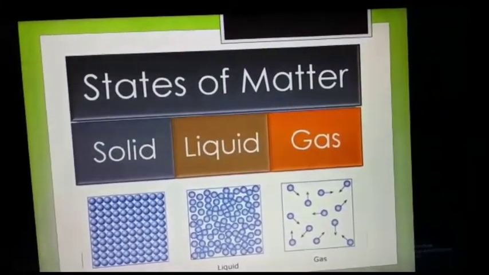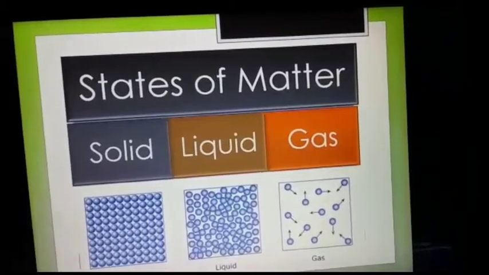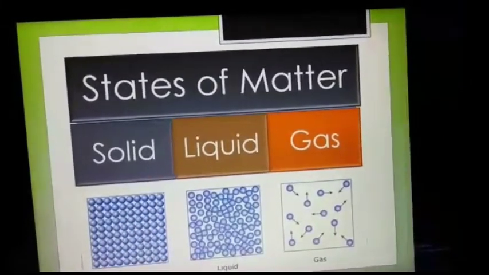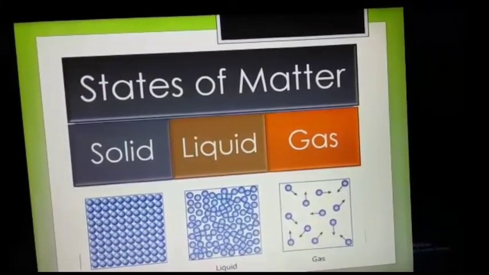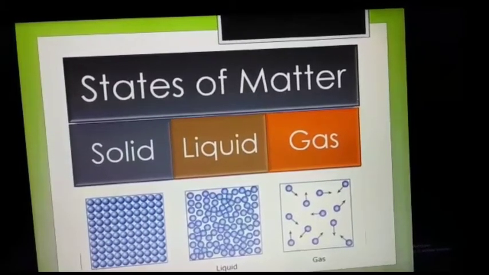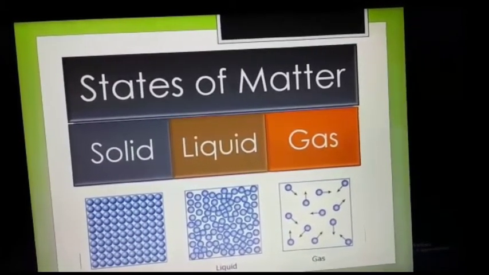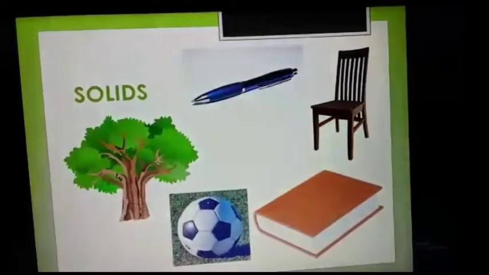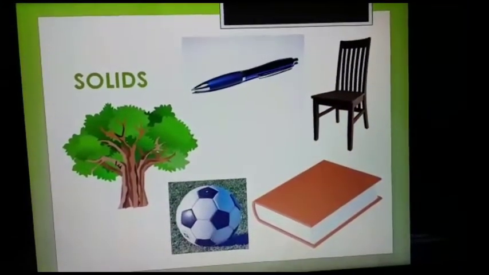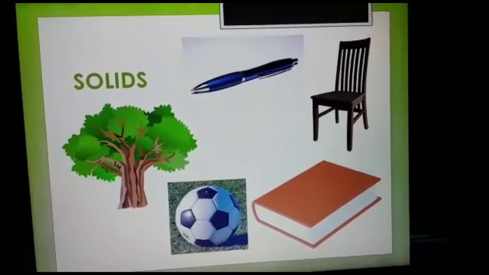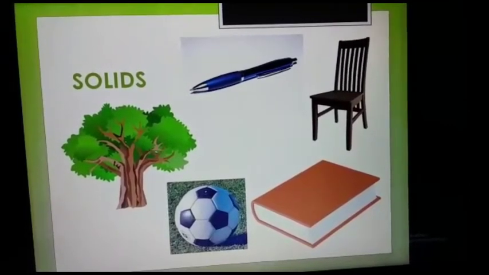Now, as we know about the states of matter, there are three states of matter: solid, liquid, and gas. Now, examples of solids: we can see a tree. A tree is a solid state of matter.